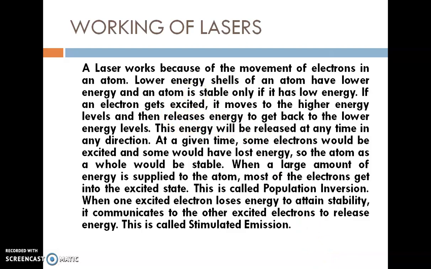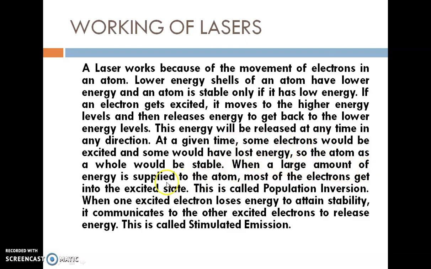Atoms have two levels. One is a lower energy level, that is a stable level, and the next is a higher energy level. When it is excited, it goes to the higher energy level, otherwise it will be in the lower energy level. Always the atom wants to be at the lower energy level. When it comes to the lower energy level, it releases energy in the form of photons. The photons possess the light amplification characteristics.